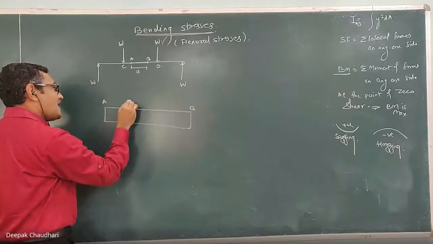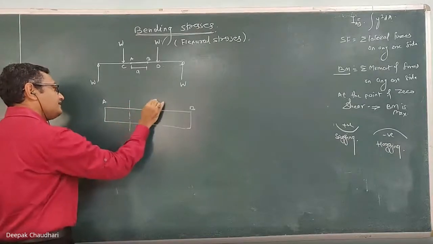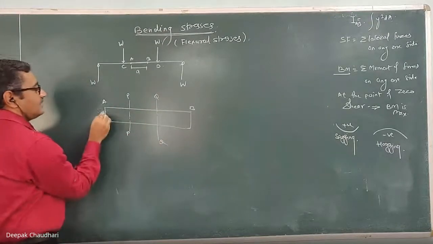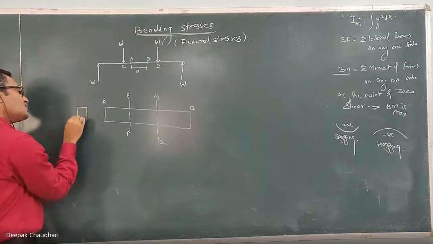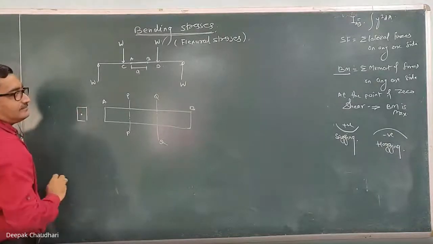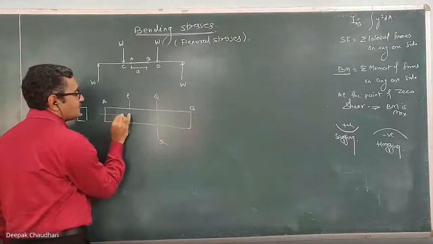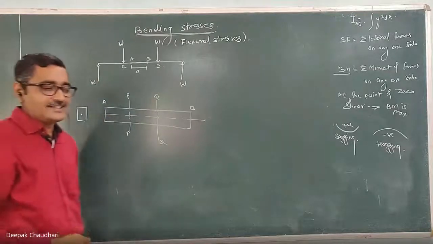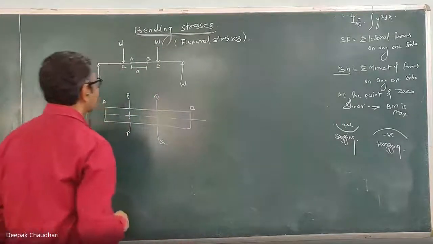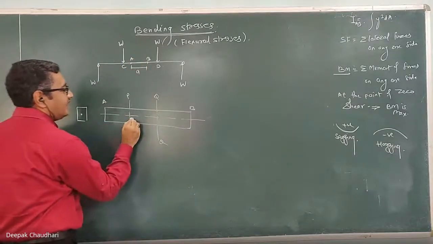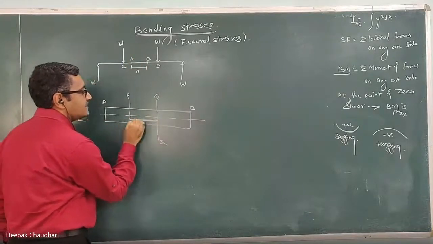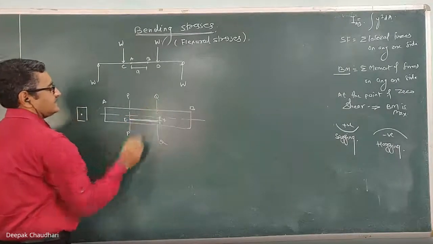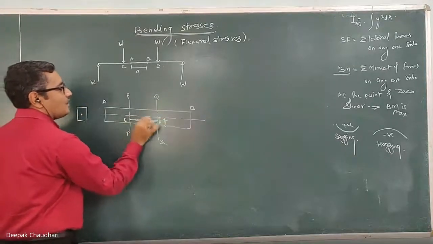Now on this part, let's consider two sections. Let this be PP and let this be QQ. Let the cross section be rectangular, and this is the centroid. The horizontal axis passing through the centroid is the centroidal axis. Now on this beam, let's consider one layer EF, which is at a distance of y from this axis.